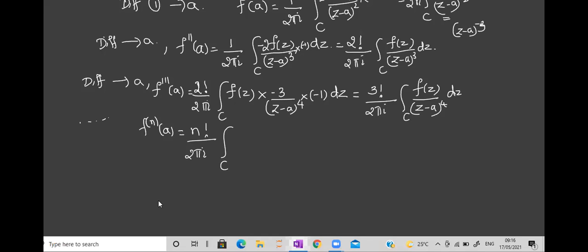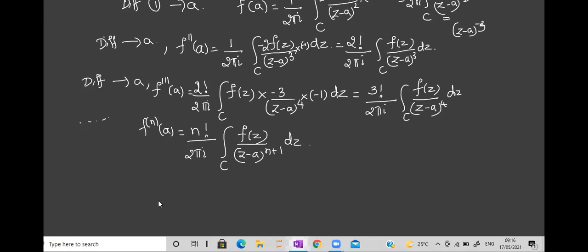Everywhere we are getting integration over c and f of z as it is. Again, see the power. If it is triple dash, power is 4. Double dash, power is 3. One dash, power is 2. So n dash means power is n plus 1. Agree with this? This is called the generalized Cauchy's integral formula.